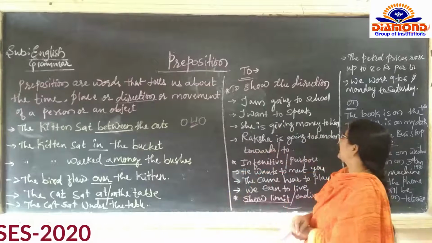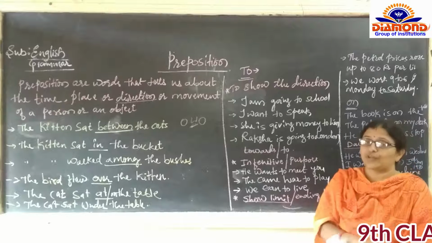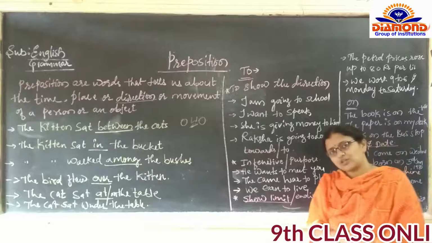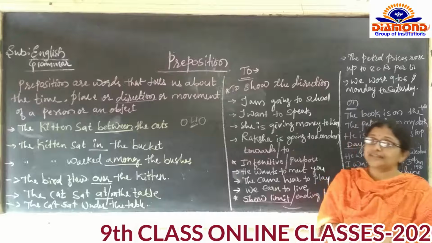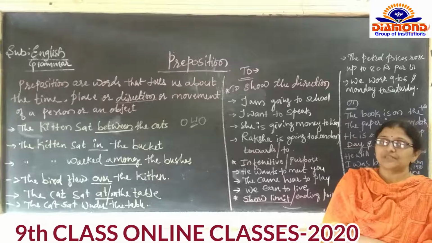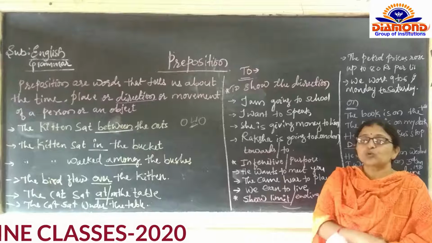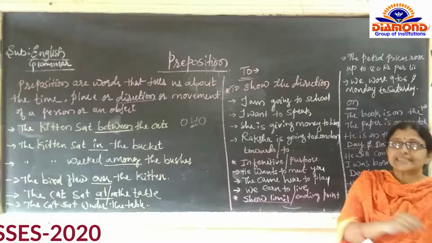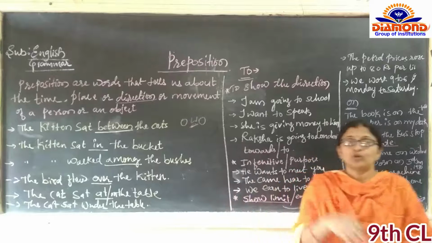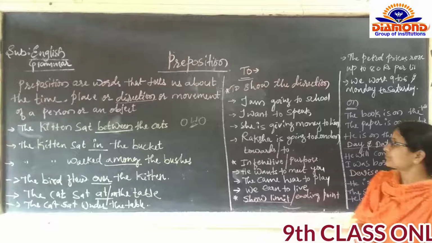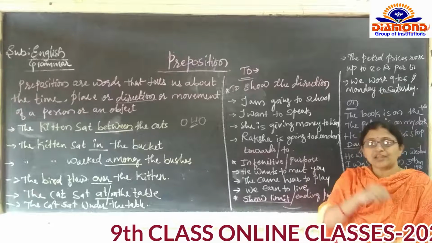So first example, I am going to school. Where am I going? I am going to school. Is it showing the direction or not? Not towards the school, that is somewhat a little bit of difference, I will tell it here. Not towards the school, we are not going in the direction of the school. Exactly where are we going? We are going to the school itself. I am going to school. I am going to Bangalore. I am going to Bangalore itself.